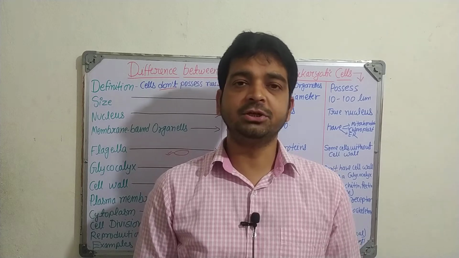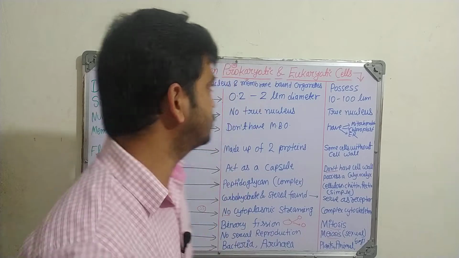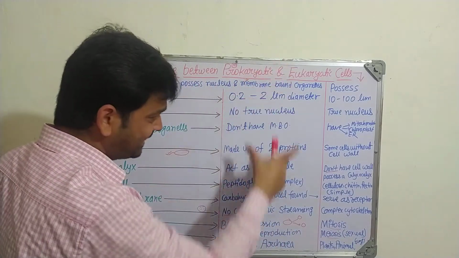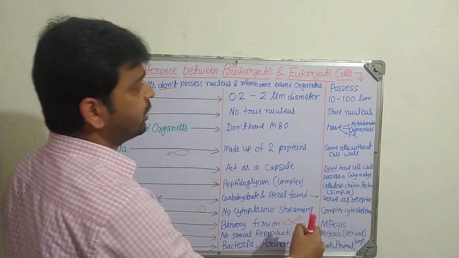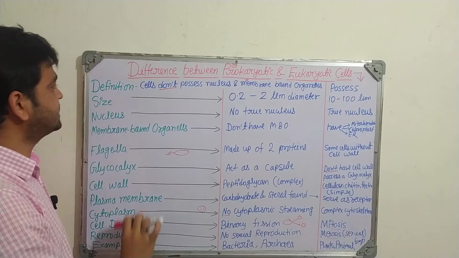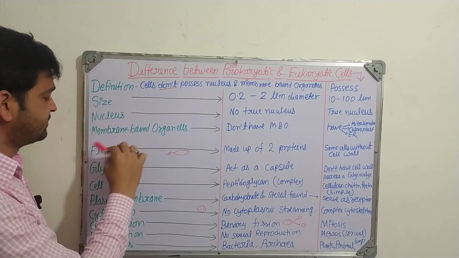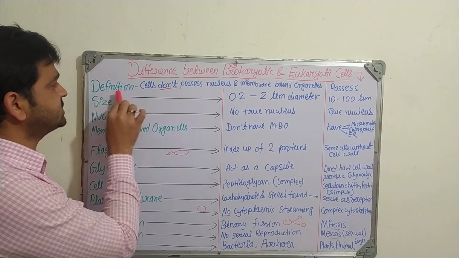Hello students, now we are going to discuss the difference between prokaryotic and eukaryotic cells, right? So the topic is like that. Here I am going to explain prokaryotic cells, and on this side eukaryotic cells. These are the points we are going to discuss: definition, size, nucleus, flagella, cell wall, multiplication, reproduction, example, etc. So the first one, definition.